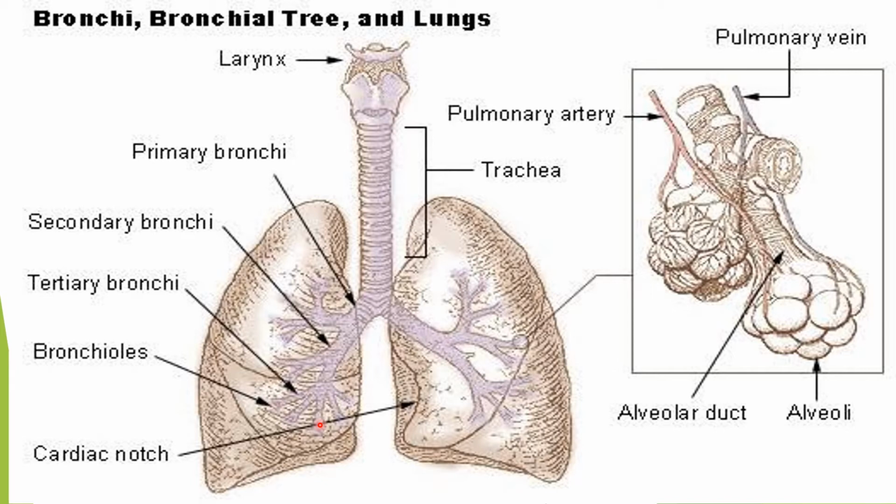In fact, the left lung is made up of 2 lobes, whereas the right lung is made up of 3 lobes. So here you can have a reasoning question. Why is the left lung slightly smaller than the right lung? The reason is the apex of the heart is slightly tilted towards the left. So, in order to accommodate the heart in between, the left lung is slightly smaller than the right lung.